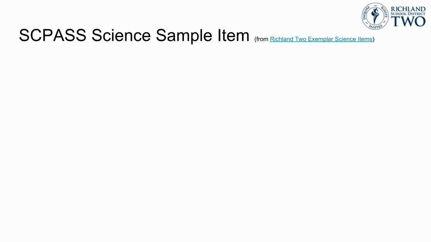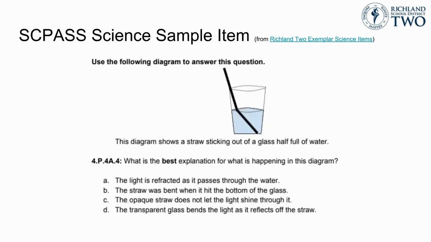Again, this item also comes from a bank other than the South Carolina Department of Education's sample items. Where do you see the SEPs on this item? Where do you see the application of science content understanding? Go ahead and pause the video if you need to.